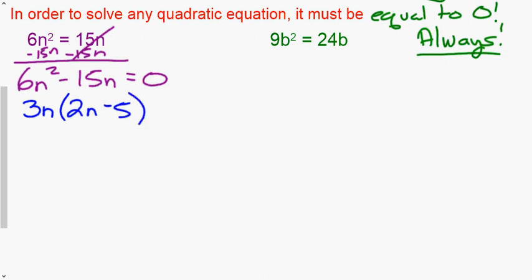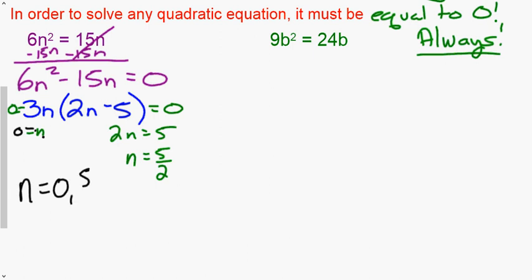Now I'm going to use the zero product property. Solve, divide by 3, I get 0 equals n. Over here I get 2n equals 5. Divide by 2 and I get n equals 5 halves. So my final answer, n equals 0, comma 5 halves.